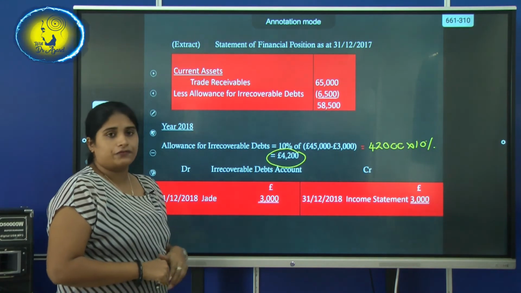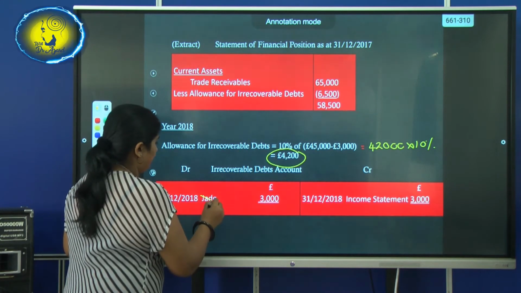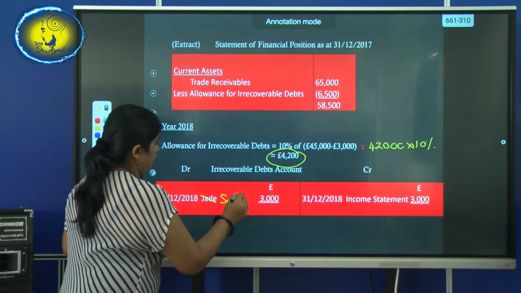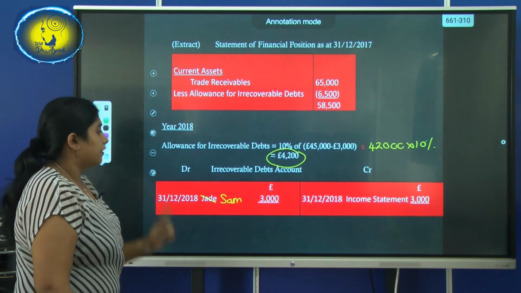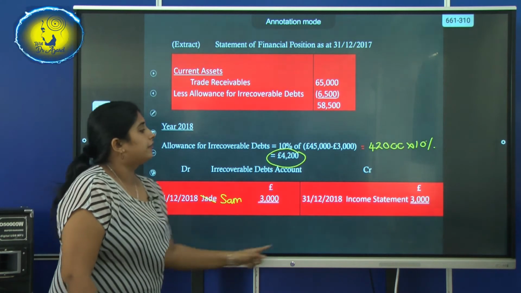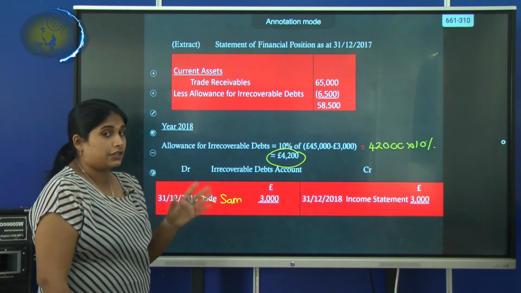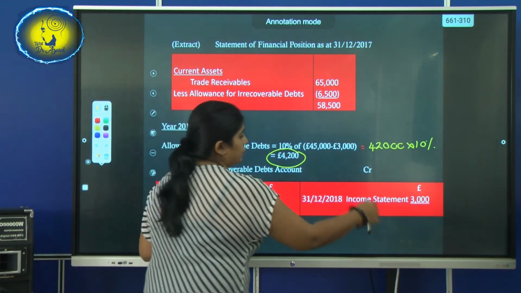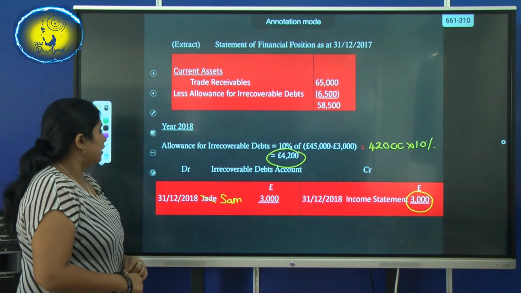First, we'll write off the irrecoverable debts. So here it should be Sam, a person called Sam. Sam's account will be credited and the irrecoverable debts account will be debited. And at the end of the financial year, that means at the end of 2018, 31st December, this should be transferred to the income statement. So we wrote off the irrecoverable debt.